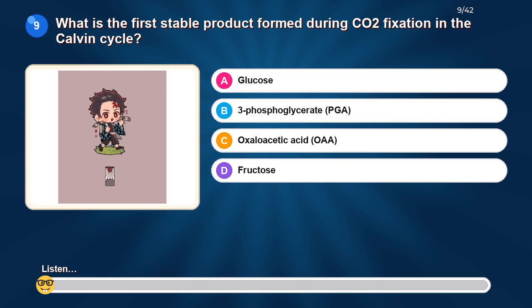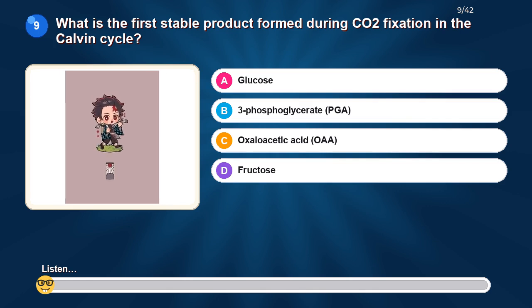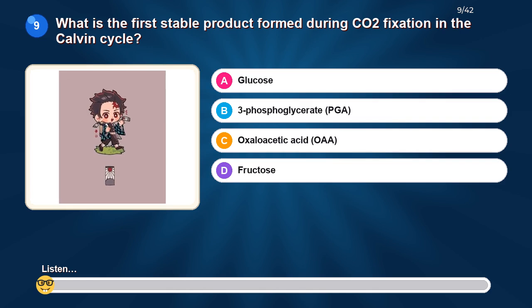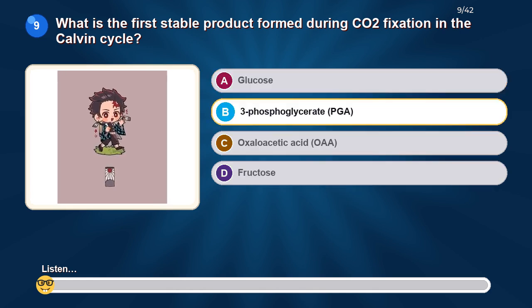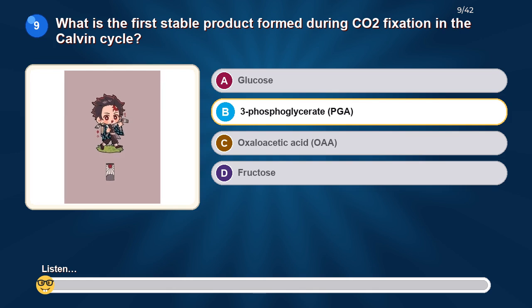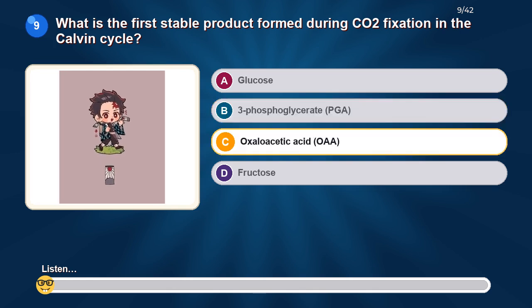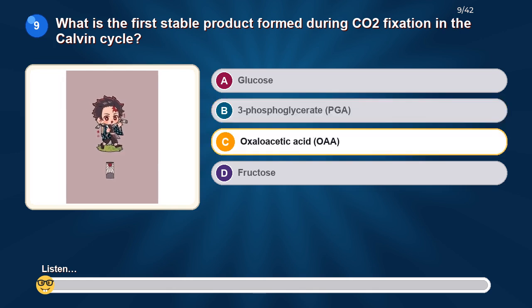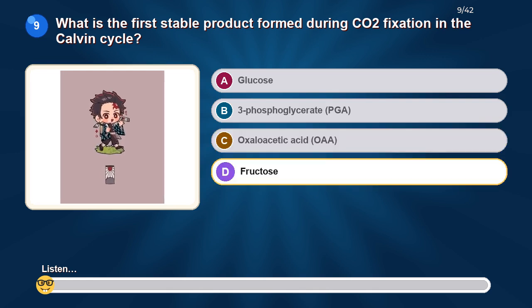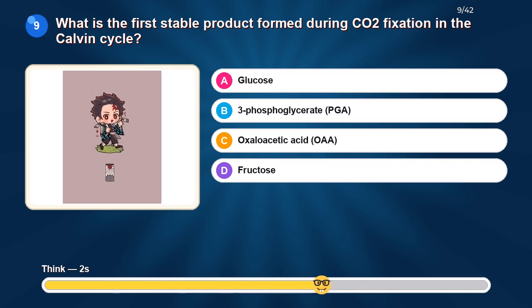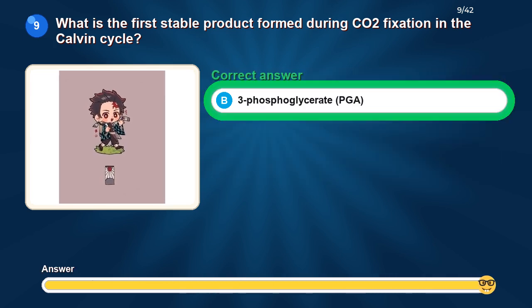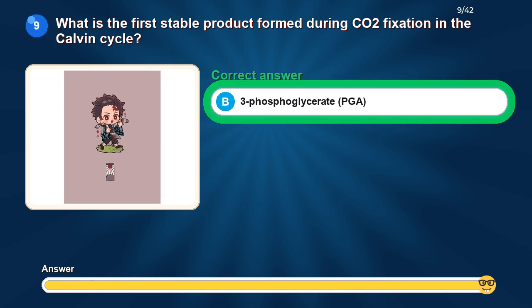What is the first stable product formed during CO2 fixation in the Calvin cycle? Option A, glucose. Option B, 3-phosphoglycerate, PGA. Option C, oxaloacetic acid, OAA. Option D, fructose. The correct answer is 3-phosphoglycerate, PGA.